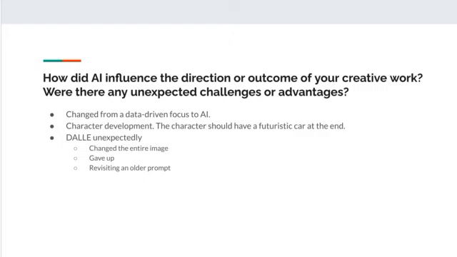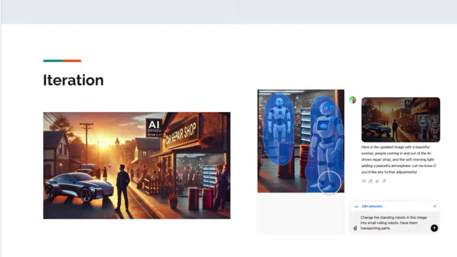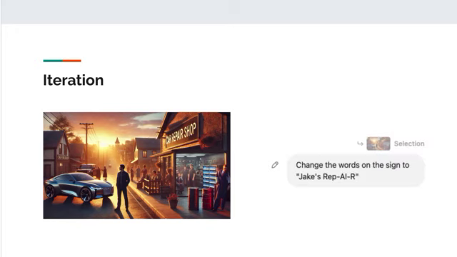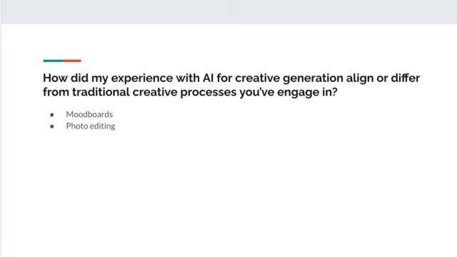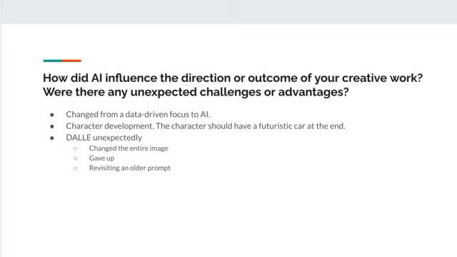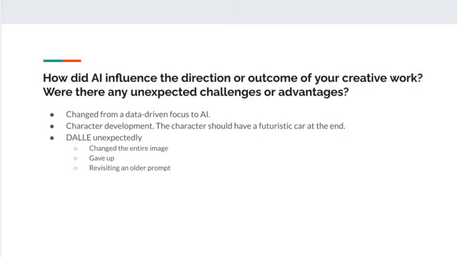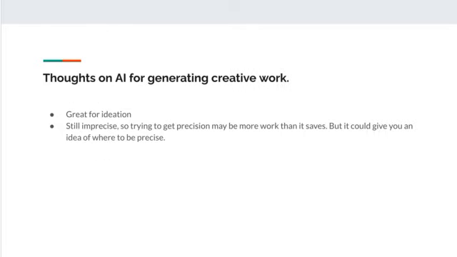Went with it. I think the other thing, of course, was I wasn't expecting this futuristic car in that final scene. But then I finally understood why it might have been there. It must have belonged to Jake, and I thought, hey, that futuristic car does a good job of bringing Jake full circle, where he's not just this car mechanic, but he's fully embraced technology. So I think that was probably per chance, and that turned out to be a happy accident too. And of course, the unexpected challenges was Dolly pretty much not doing what I wanted at the right time. It was all right.